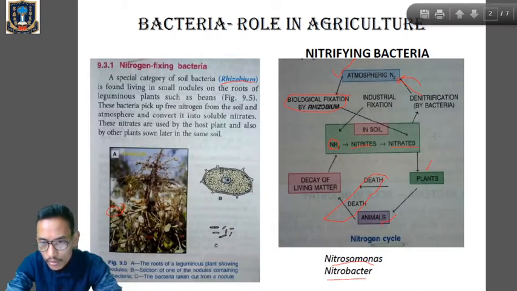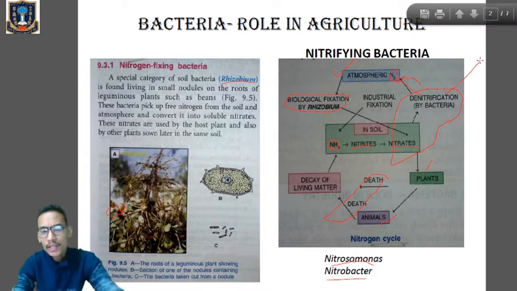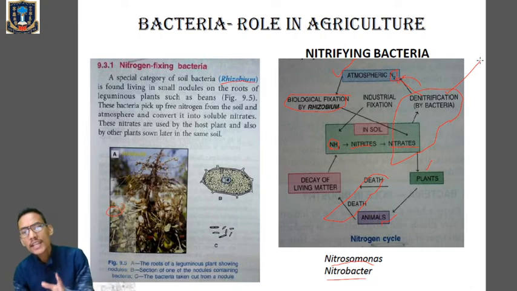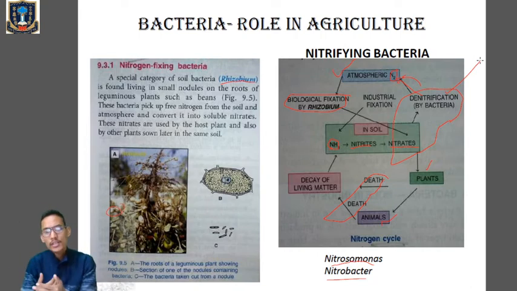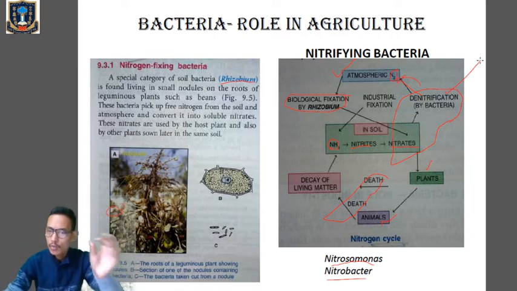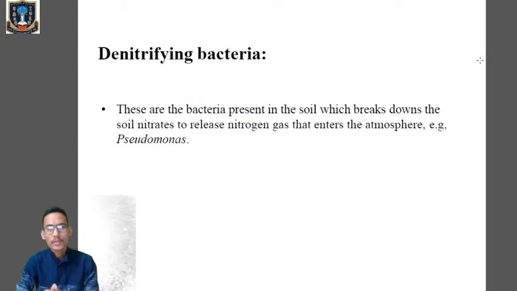So over here, look carefully. In this particular step, nitrates are being converted into nitrogen by the action of which bacteria? Denitrifying bacteria, and these bacteria are also present in the soil. So due to the presence of denitrifying bacteria, the nitrates will be converted into nitrogen, which will be released back into the atmosphere from where it came. Clear? So the example is pseudomonas. Remember the name of the denitrifying bacteria, that is pseudomonas.